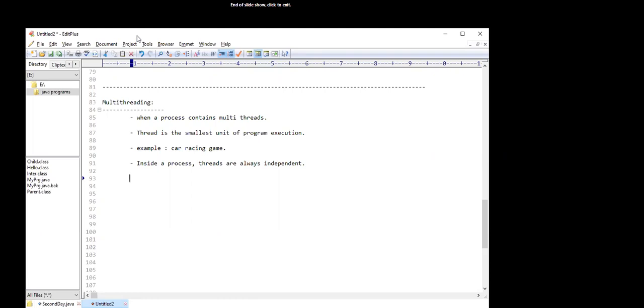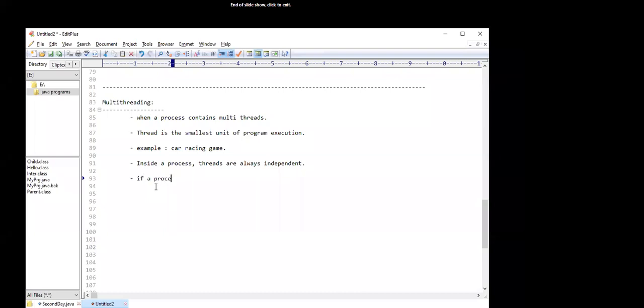You can't control the threads inside a process. You can apply some operations over the threads, but for control you need to perform the synchronization process. You need to use operations like interrupt, join, sleep, wait, and so on.